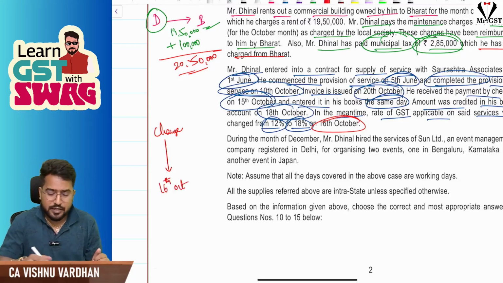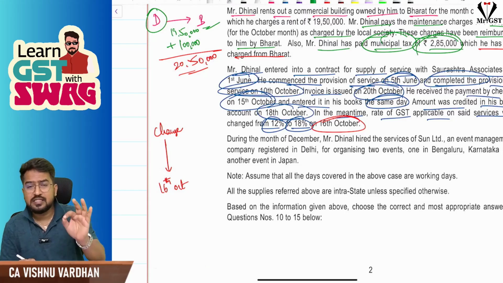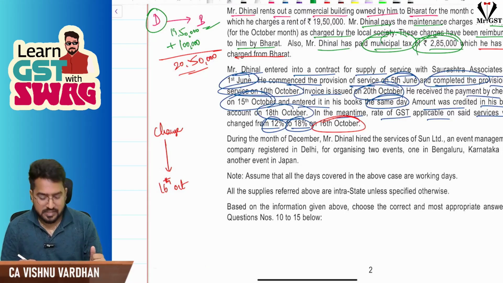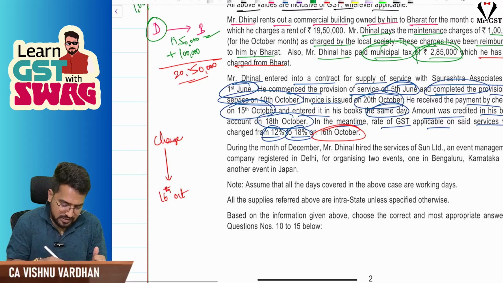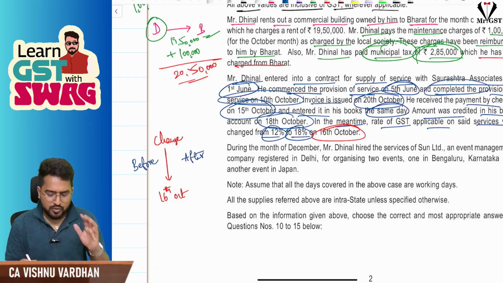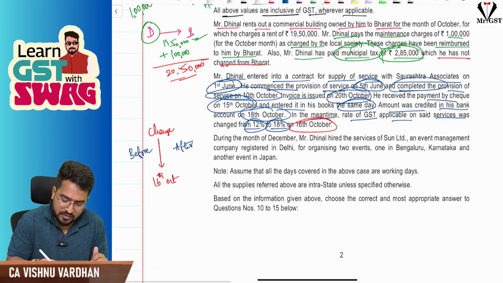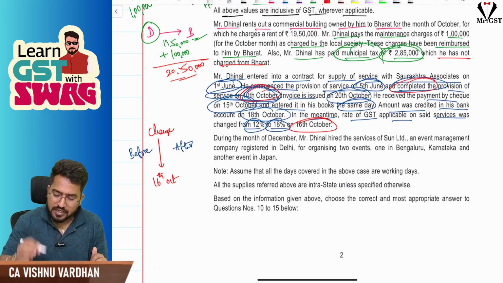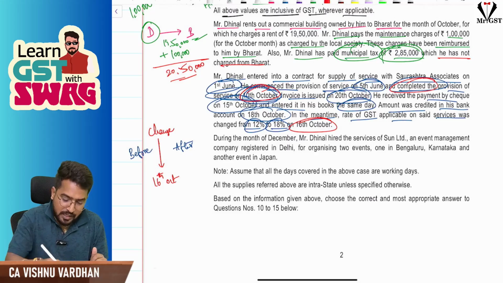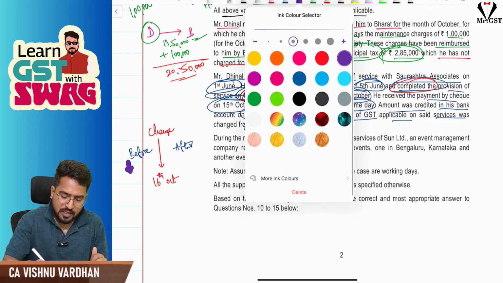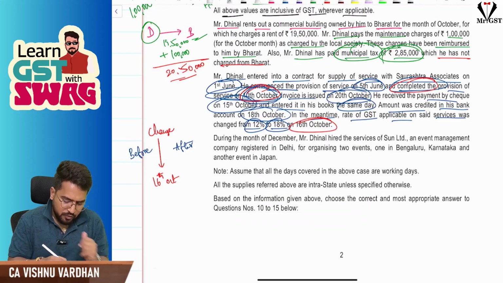Whenever there is a change in rate of tax, you should see where the completion date is, when the service is completed. Sir, in this case, service is completed. See, first of all, change is happening. Now, write down before, after. So, when service is happening, you check. Service has been completed on 10th October, if you remember. 10th October completed the service. So, it is happening before. Completion is happening. Simple way of solving this. Sir, completion is happening before.